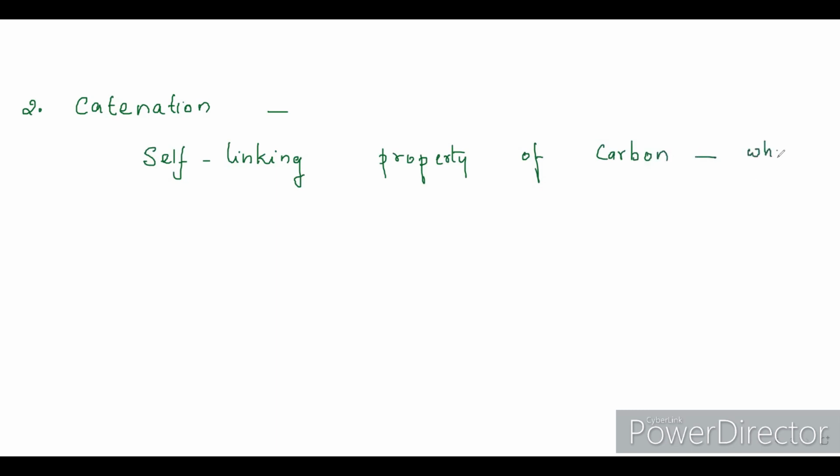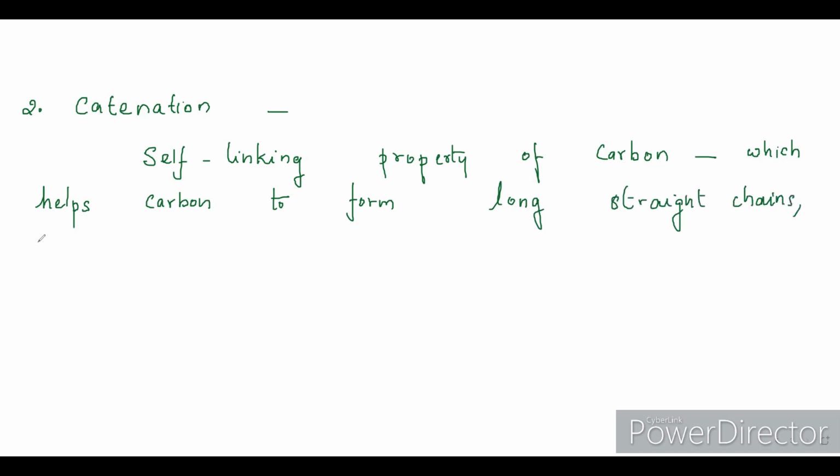This self-linking property helps carbon to form long, straight chains, or it can be branched chains, or it can even be cyclic structures, meaning closed chain structures.